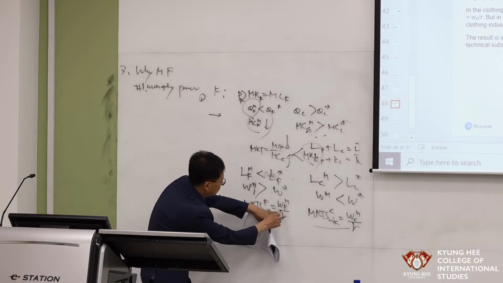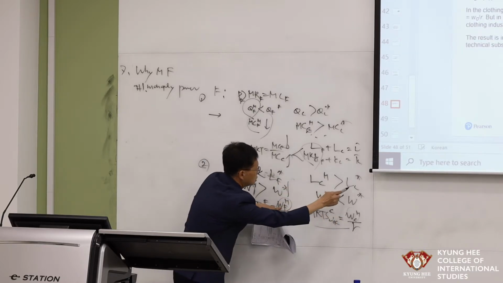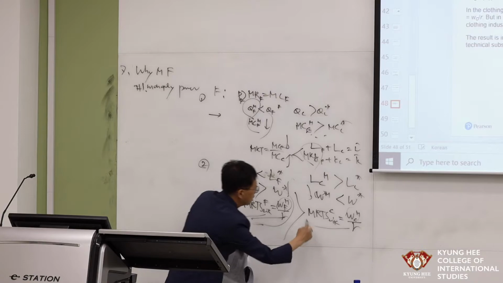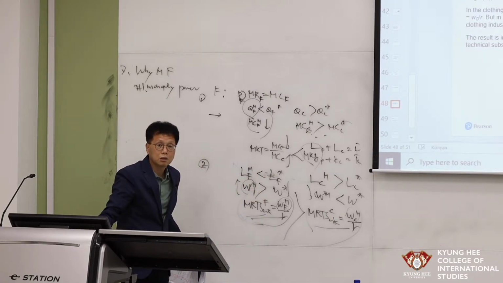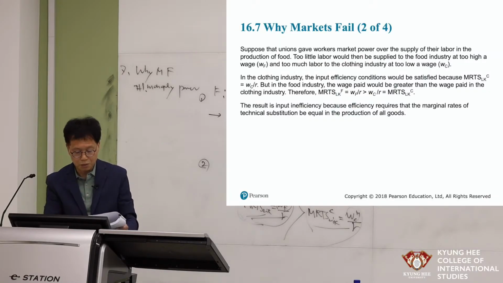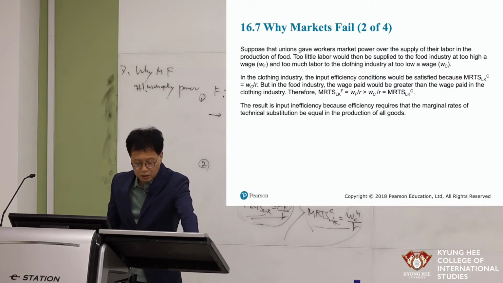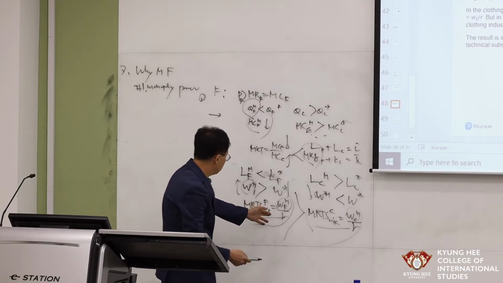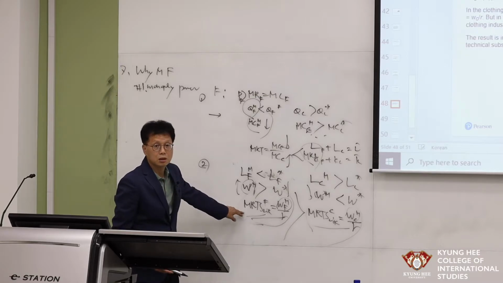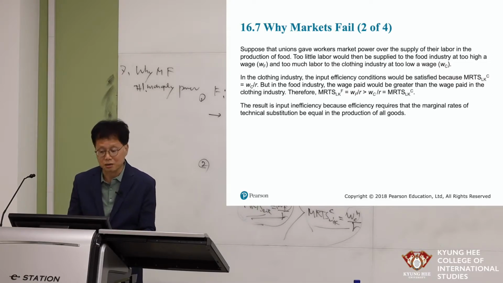But we know that this one is higher than this, right? This one increases, this one decreases. So basically, this one is higher than this one, right? Then what happened? So for efficiency, MRTS in food production is greater than MRTS in clothing production. So the input efficiency is not satisfied. Input inefficiency happens, simply talking.